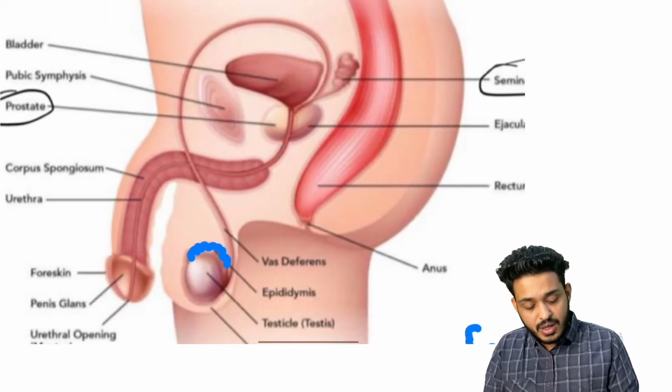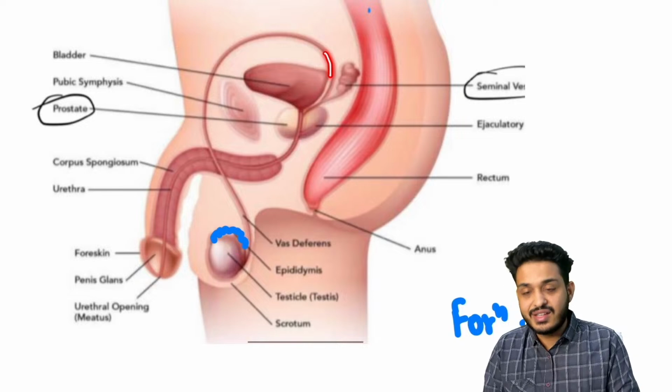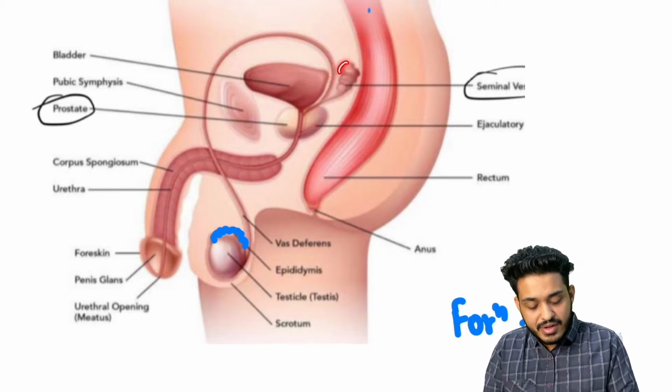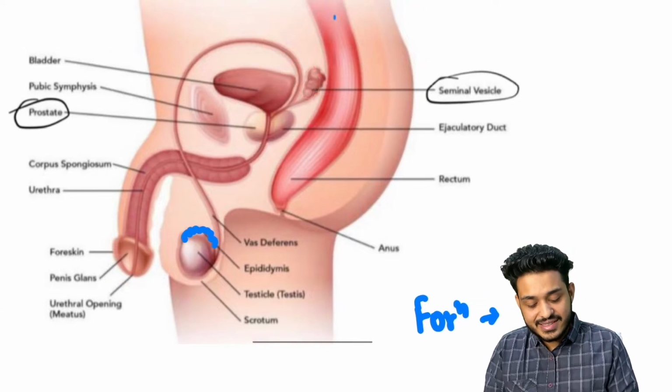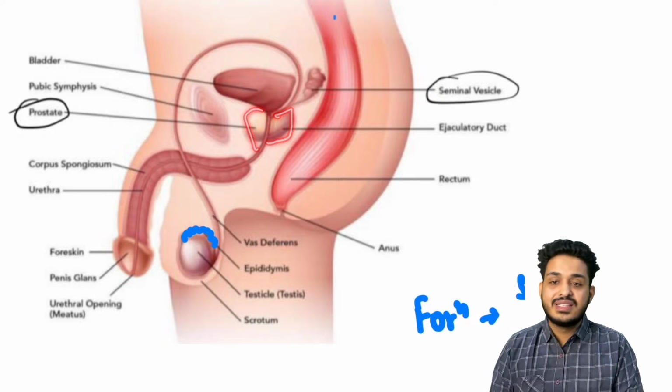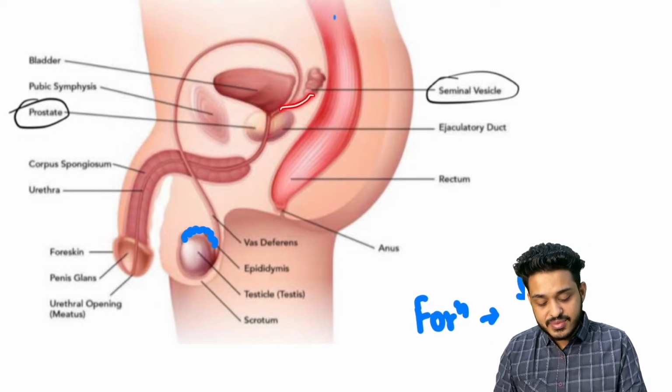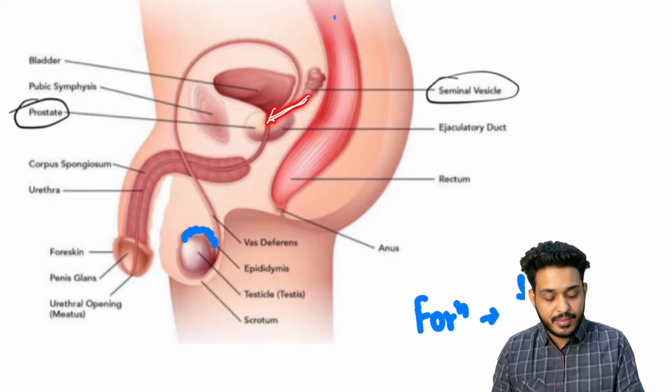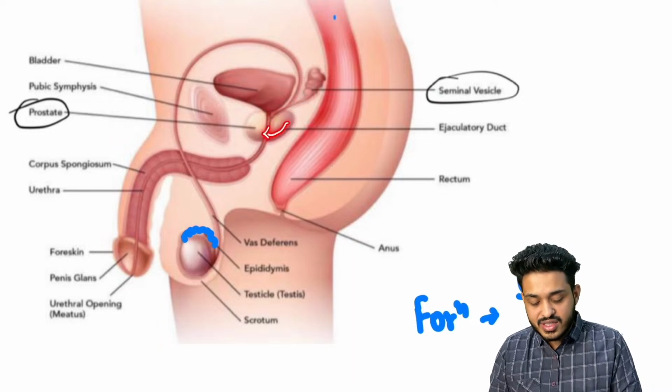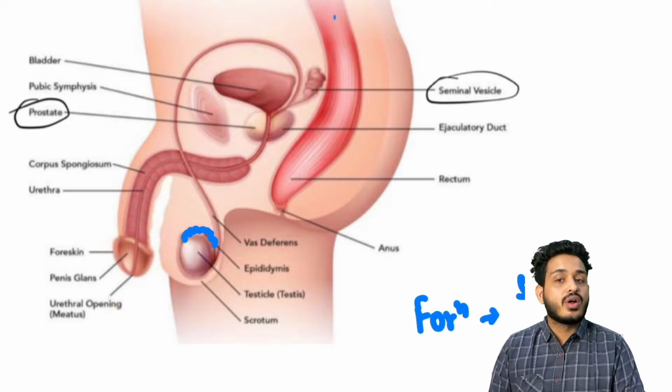Now this sperm is going to come from the vas deferens, right? We have two glands: one is the seminal gland, the second one is the prostate. These two glands are going to release their substances. This releases the seminal fluid, and this is your prostate, which is also going to release the prostatic fluid, and now everything will come out through this. This is known as semen.